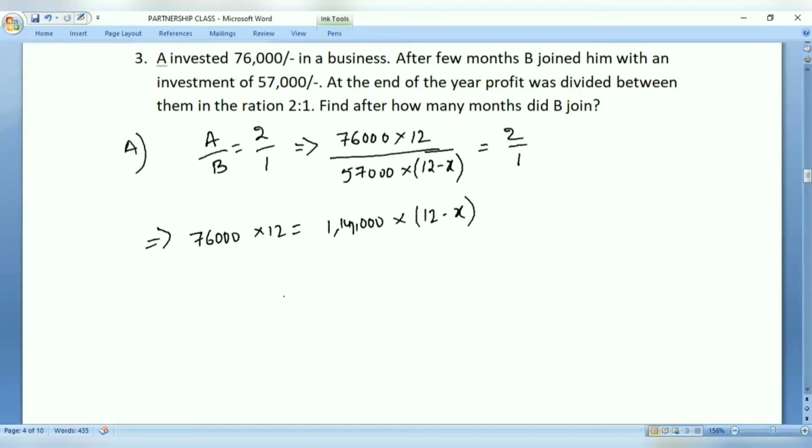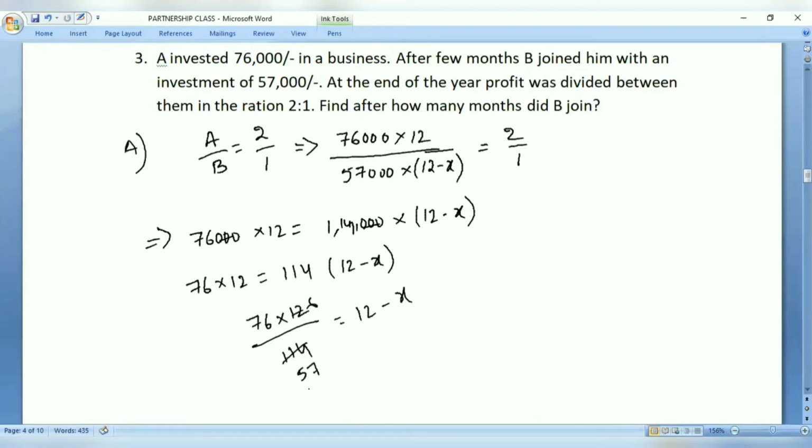So now how do we calculate? These three zeros get cancelled. So 76 into 12 equals 114 into 12 minus X. Now what about the calculation part? Let us take 76 into 12 divided by 114 equals 12 minus X. Now 57 and 76, how much?